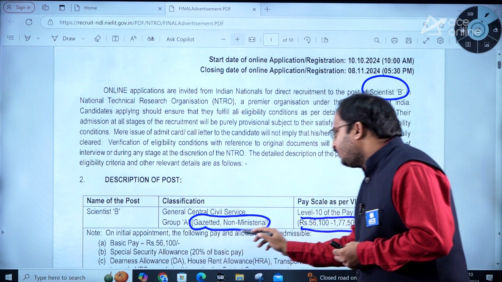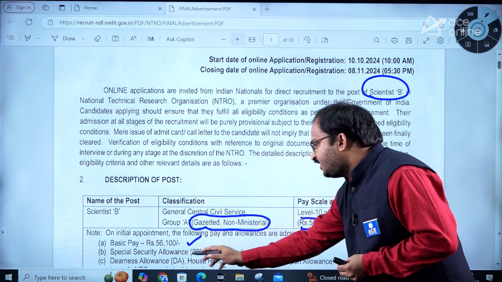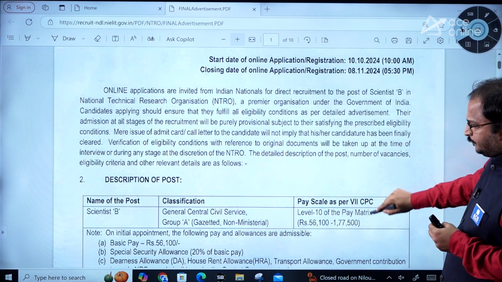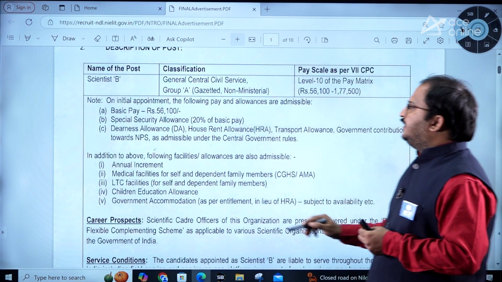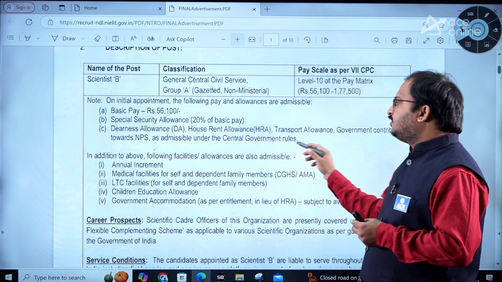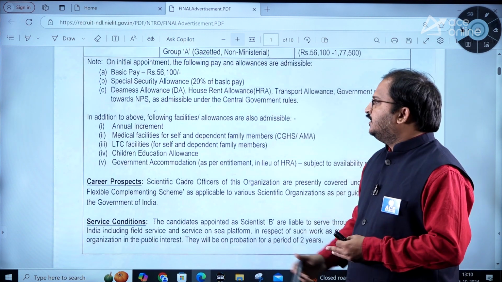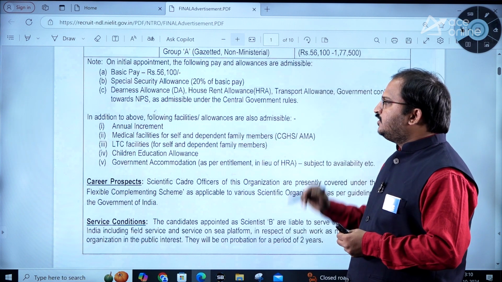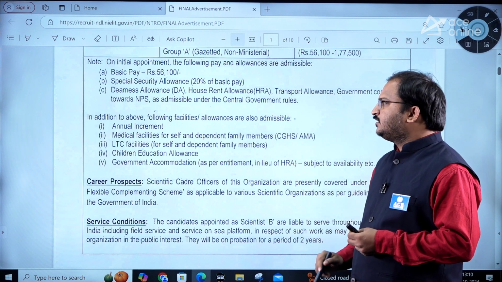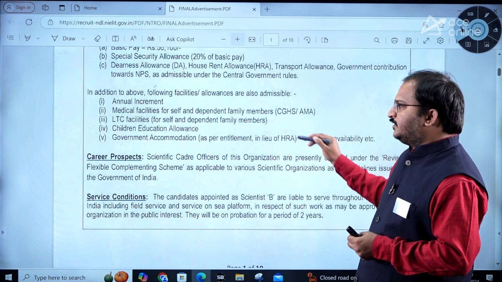On initial appointment, the following pay and allowances are admissible. Basic pay is 56,100. Then special security allowance 20% of the basic pay. So this is given here, dear students. Try to go through the pay scale. Then dearness allowance, house rent allowance, transport allowance, government contribution towards NPS as admissible under central government rules. In addition to these, the following facilities and allowances are also admissible: annual increment, medical facilities for self and dependent family members, LTC facilities, children education allowance, government accommodation, everything is given here.